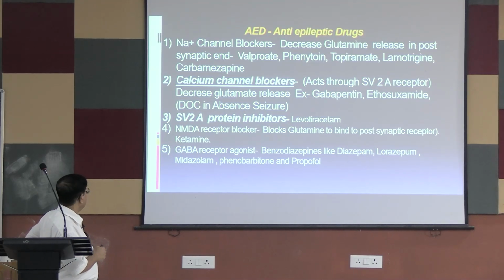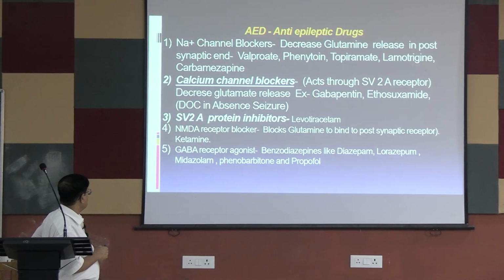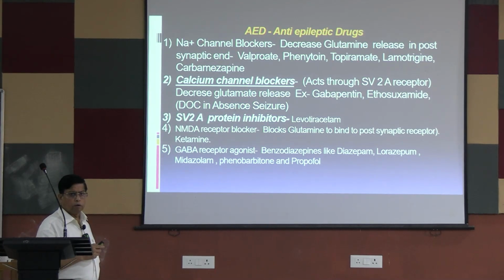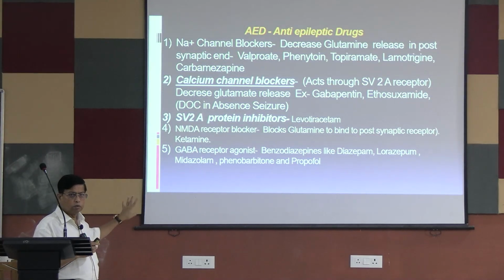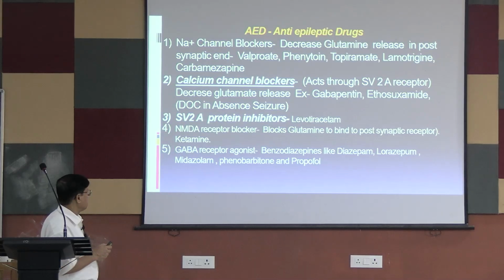The next, fourth group is NMDA receptor blockers. They block glutamate from binding to postsynaptic receptors, like ketamine. Then GABA receptor agonists, like benzodiazepines such as diazepam, lorazepam, midazolam, phenobarbital, and propofol. These are only a few, not covering all the drugs, but the most common drugs we are using in our regular practice.